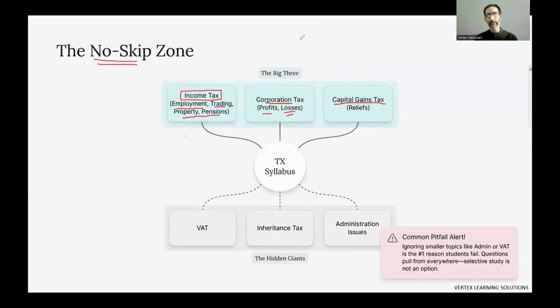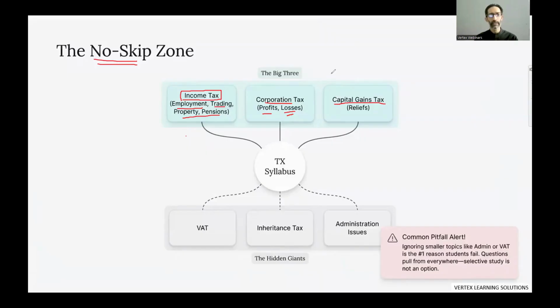Yes, a relief can reduce the previous year tax charge, the current year tax charge, and the next year tax charge as well. So a relief can do these things. Fine. Obviously this topic is covered in great detail as we make progress.